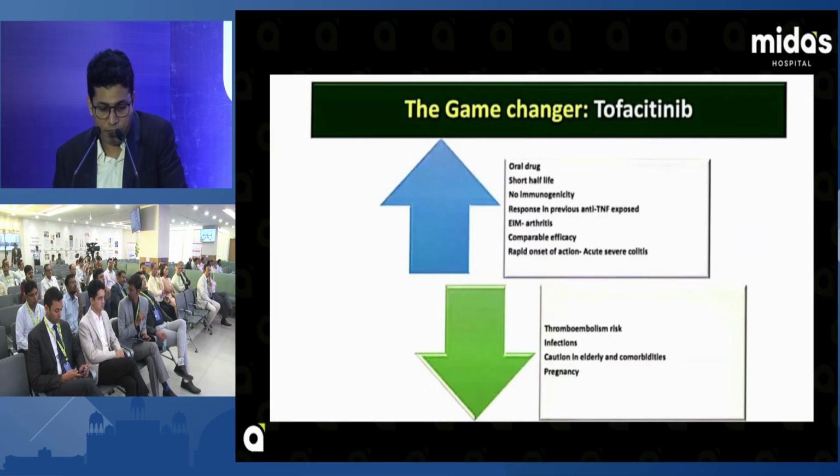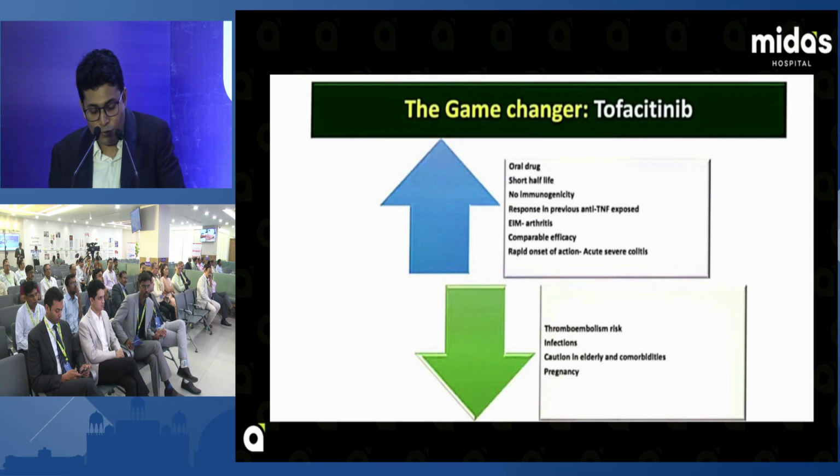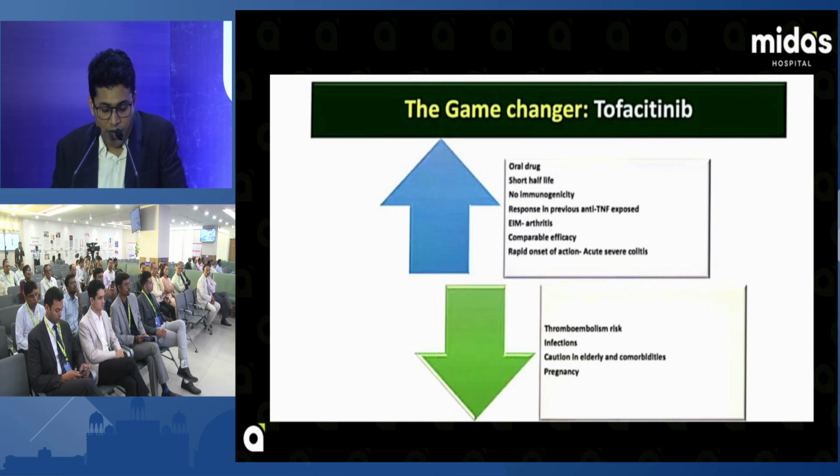So, game changer tofacitinib, an oral drug. Why is it used? It is an oral drug, it has a short half-life, no immunogenicity, and no development of antibodies against tofacitinib. Response in previous anti-TNF exposed, extraintestinal manifestation, comparable efficacy, rapid onset of action, and acute ulcerative colitis. The complications: thromboembolism, infection, and caution in use in elderly and comorbid patients and in pregnancy.